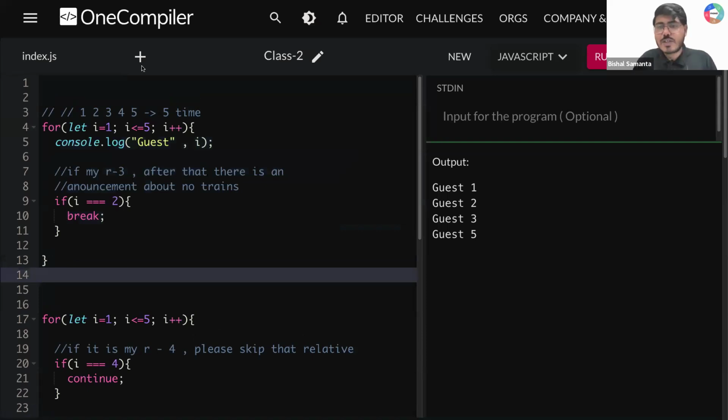Okay. So guys, first homework is that you need to take a screenshot here. Can you please take a screenshot here? Is that done? So using this break. Done? Okay, so what you have to do, very simple guys. You have to write this exact code in your own terminal, in your own compiler.